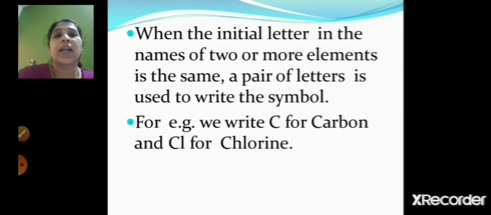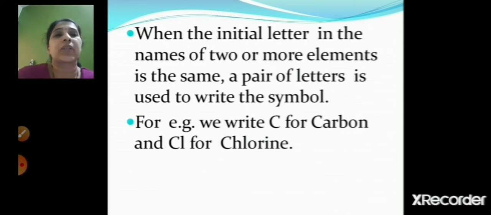If we write C for carbon, chlorine also starts with C, but we cannot use the same symbol for both elements. So for carbon we use C, and for chlorine we use Cl.